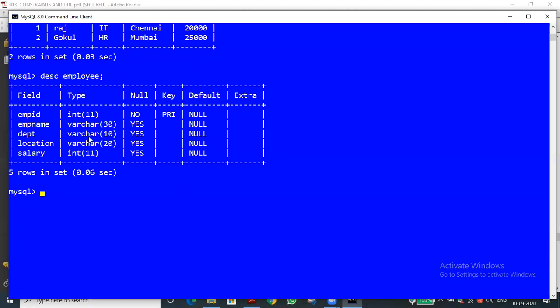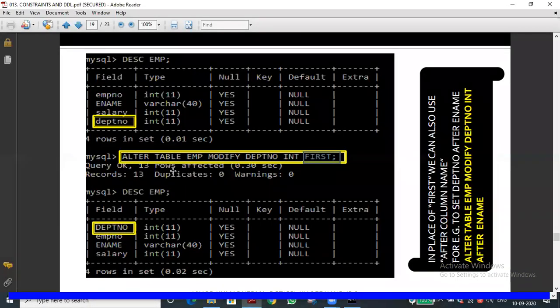So have you got it? How to change the order of the column. Yes, sir. Fine. So once again, let me show the query. You can see the syntax: alter table name, modify, then the field name which we want to shift or move, with its data type.